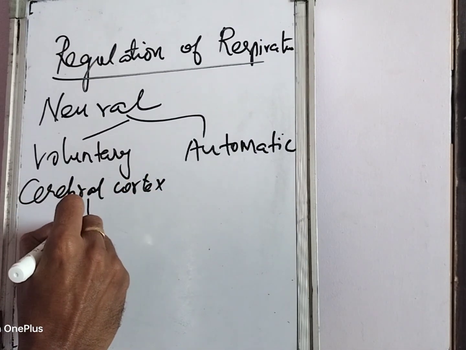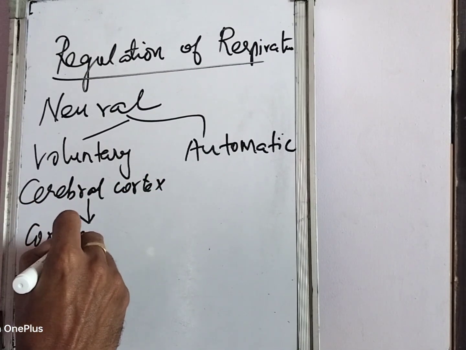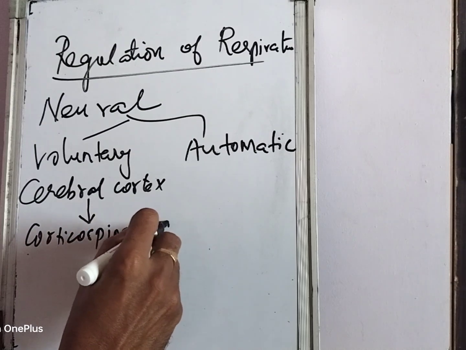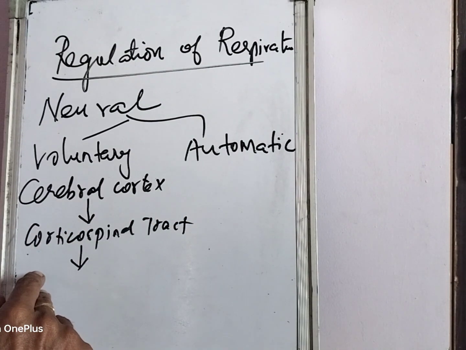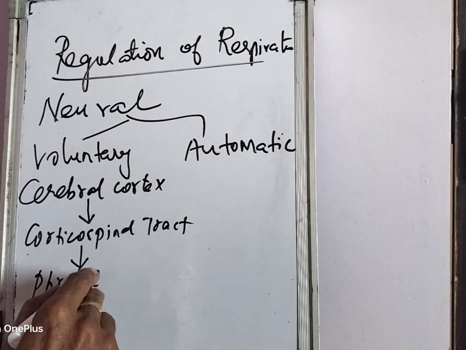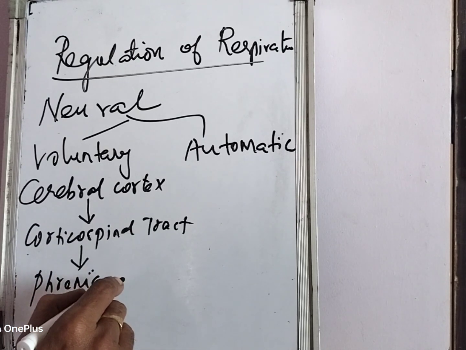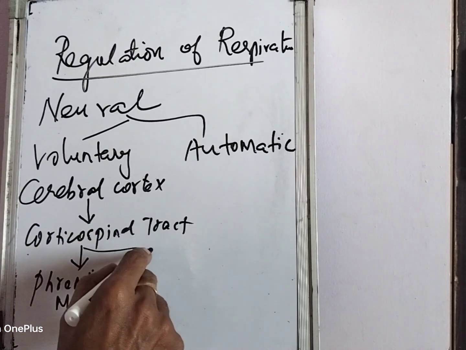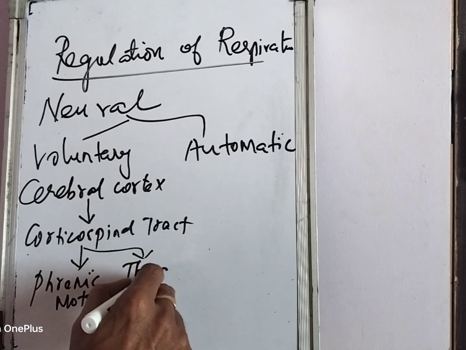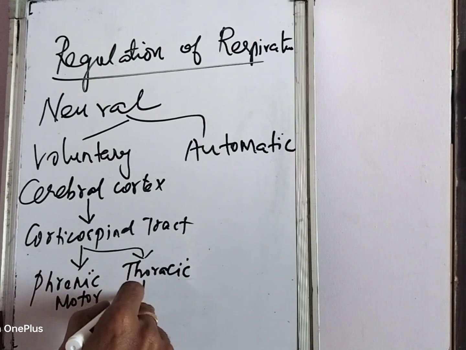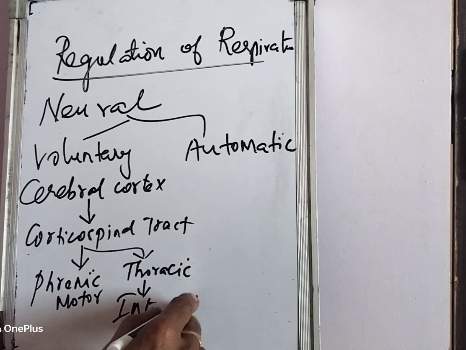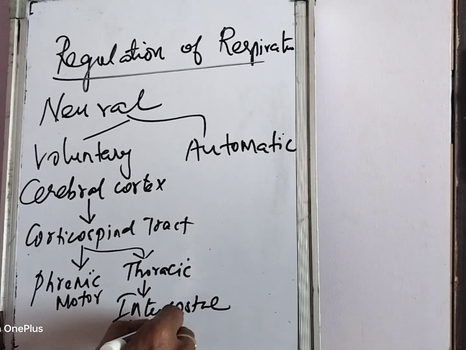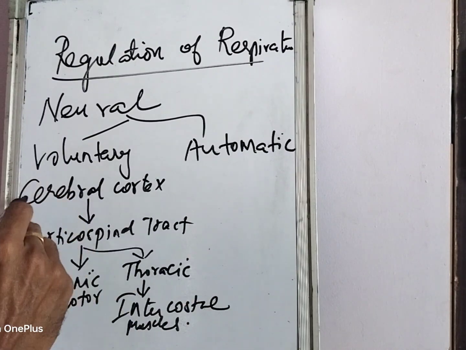From the cerebral cortex, through the corticospinal tract, they terminate in the spinal cord motor neurons. One is in the cervical segment, that is the phrenic motor neurons, which supply the diaphragm, the muscle of inspiration. Another is the motor neurons in the thoracic segments, which innervate the external and internal intercostal muscles. So this is a voluntary control mechanism.